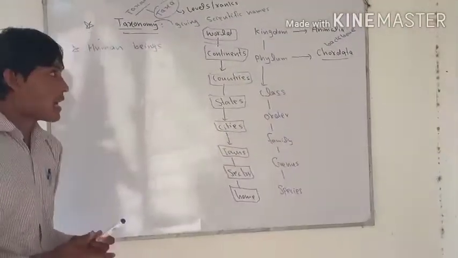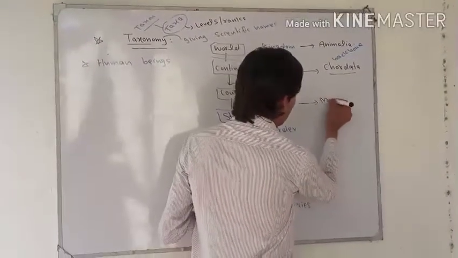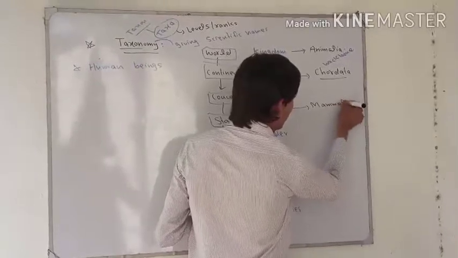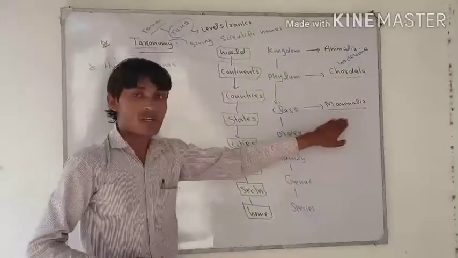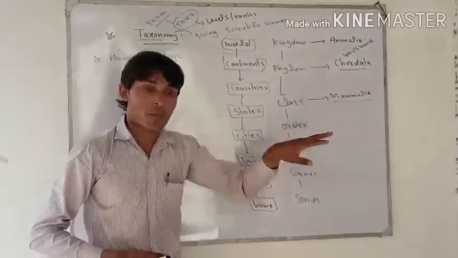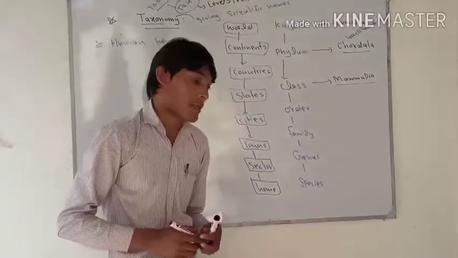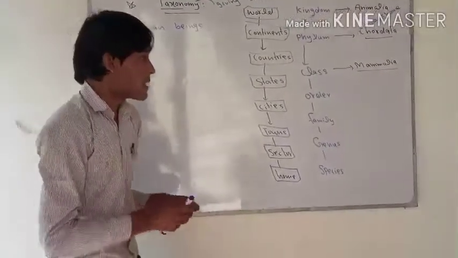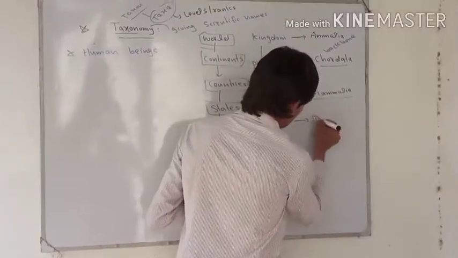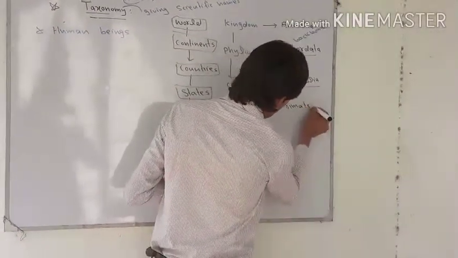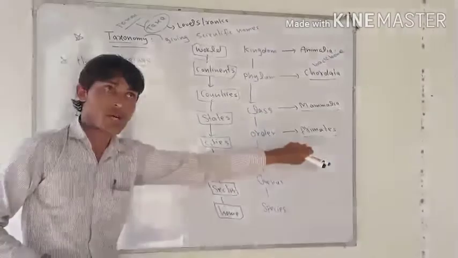The class for human beings is Mammalia. Do you know what Mammalia means? Those organisms which have mammary glands, and due to the presence of mammary glands, they provide milk to their offspring. The order of humans is Primates, and simply we say that primates are those which have hair on their bodies.